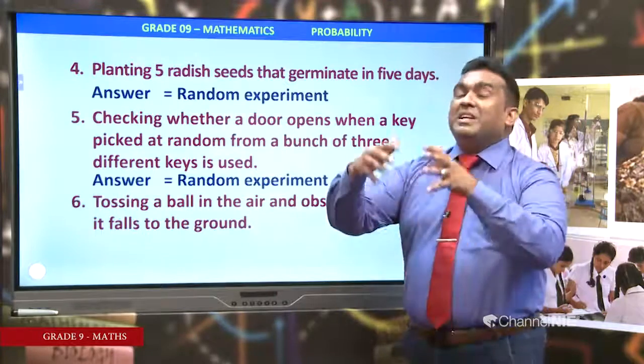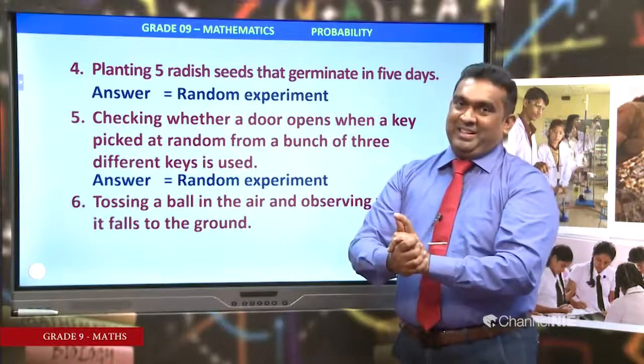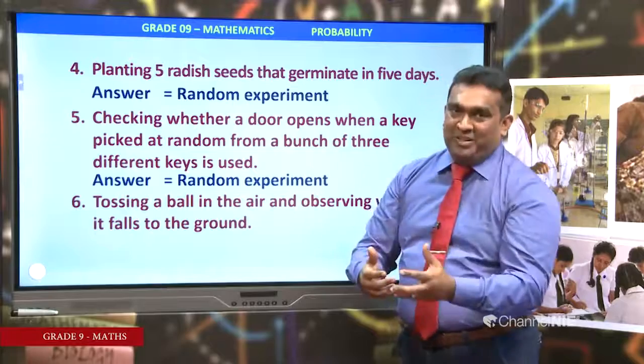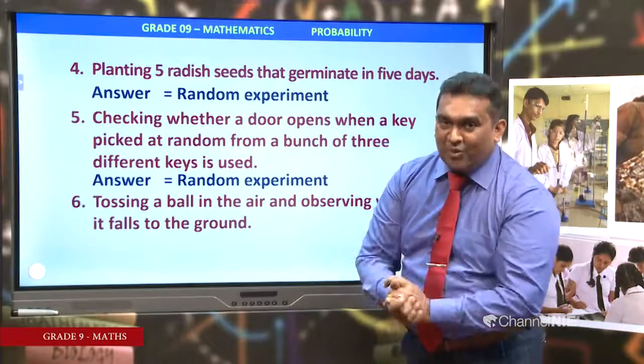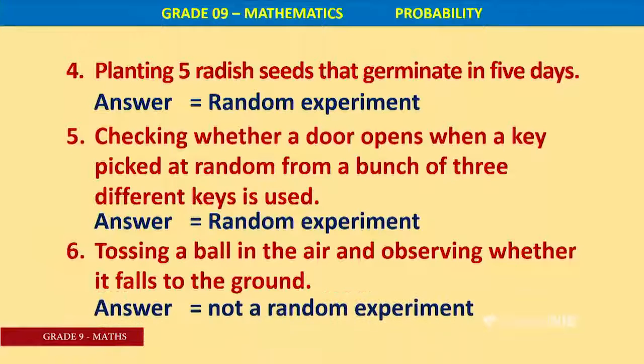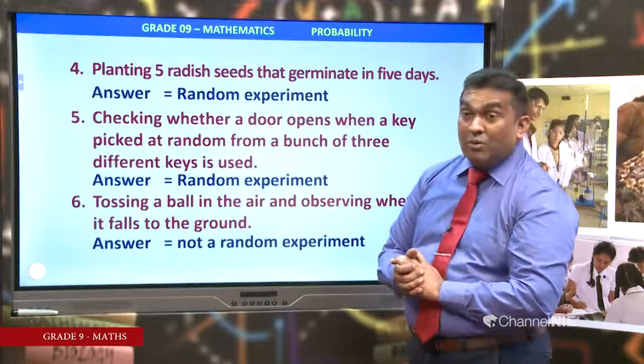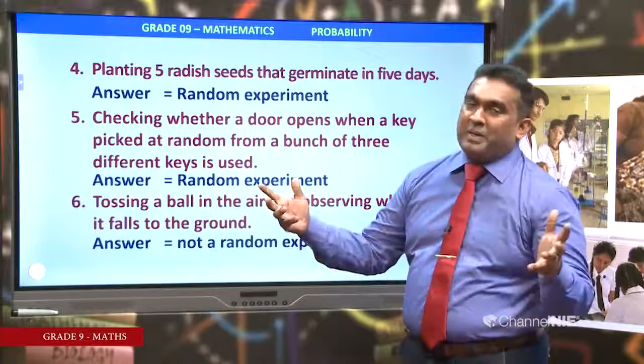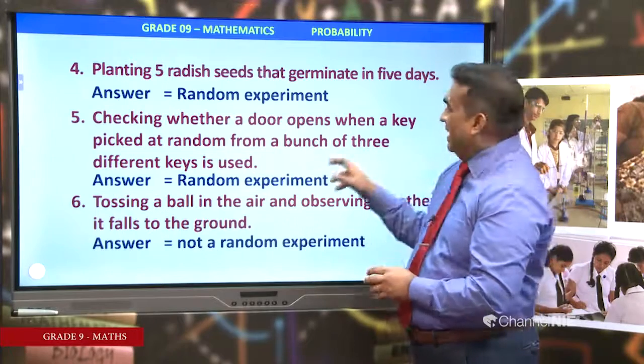Events that definitely occur. A fruit fallen down. Events that definitely occur. Therefore, this is not a random experiment. Now you know how to select random experiments out of the given set of experiments. Right.